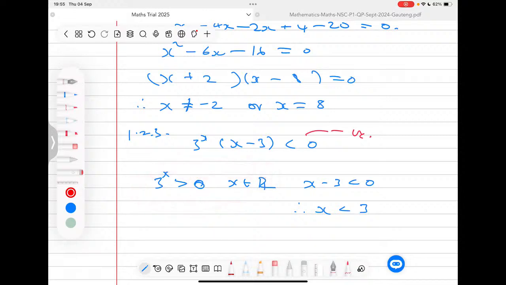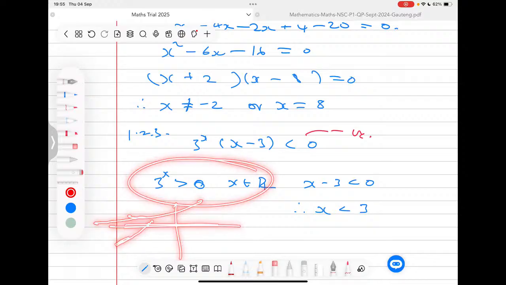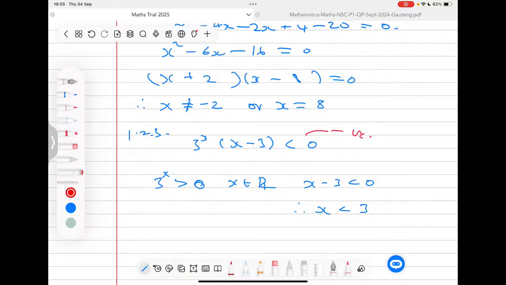Remember, this is an exponential function anyway. It has an asymptote. That's why I'm saying that it's always positive for all the values of x, for all the domain. This is a graph that will be moving like this. So there's an asymptote here. It cannot be negative because remember, this graph here cannot cut the asymptote. It will move as close as possible to the asymptote. It cannot cut it and come to this side. So this one is done as it is, and then solving this, it will give you another mark there.